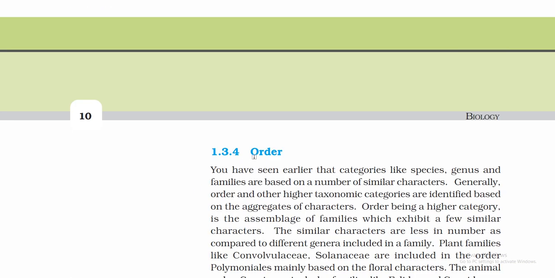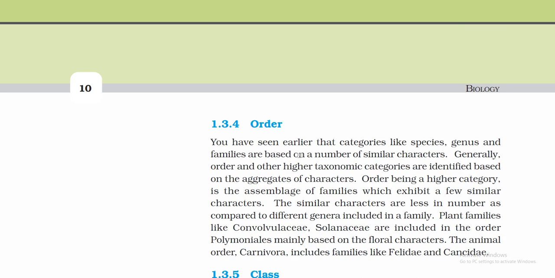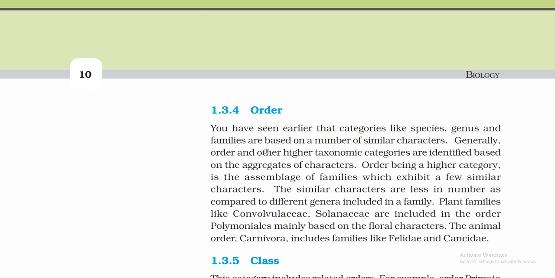Now comes 1.3.4 order. You have seen earlier that categories like species, genus and families are based on a number of similar characters. Generally, order and other higher taxonomic categories, order, class, kingdom, are identified based on the aggregates of characters. This is so important again.